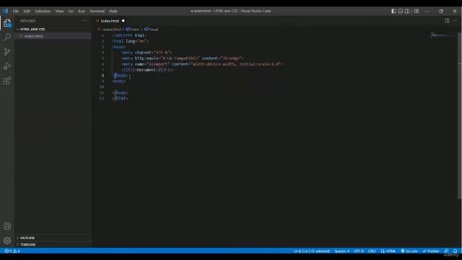So when you open a tag, you must close the tag. Here the head tag is created, and here the head tag is closed, and inside the head tag we place different types of elements, or different types of information.